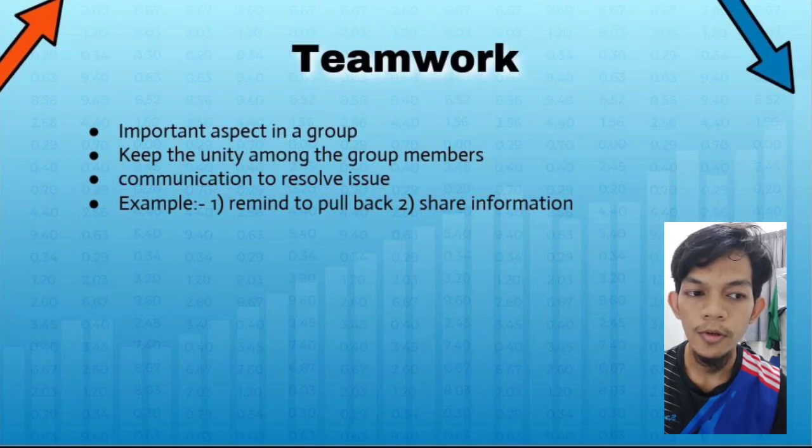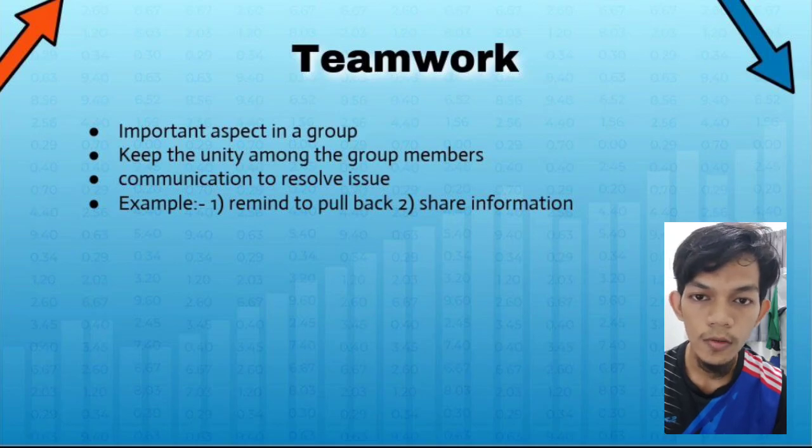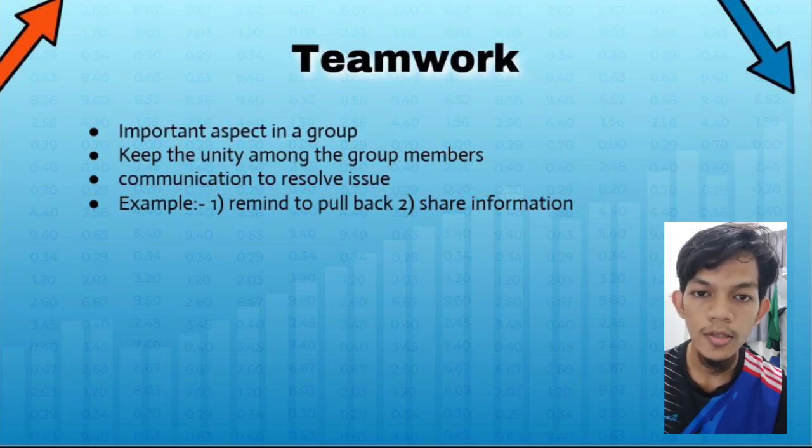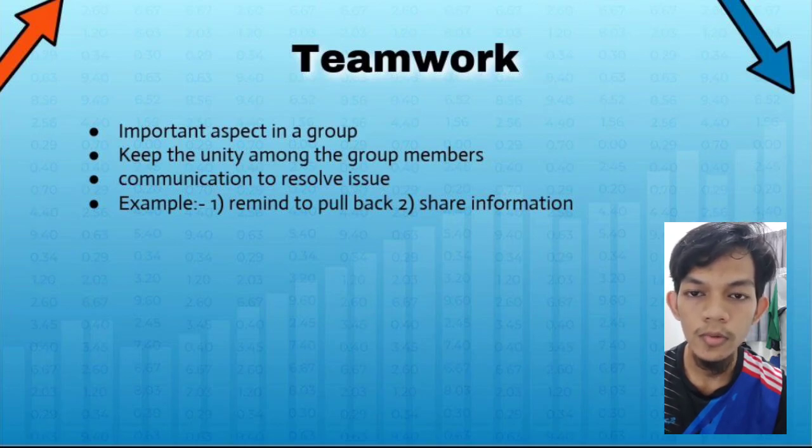Next, communication is an important aspect that really matters in the group. Great communication can create an understanding between the group members and resolve any issue that may arise in the group. Hence, we can share all the information about the companies with positive trends and make profit from it. For instance, we would share the information among ourselves to invest in the same company as a strategy, if someone found a counter with a positive return.